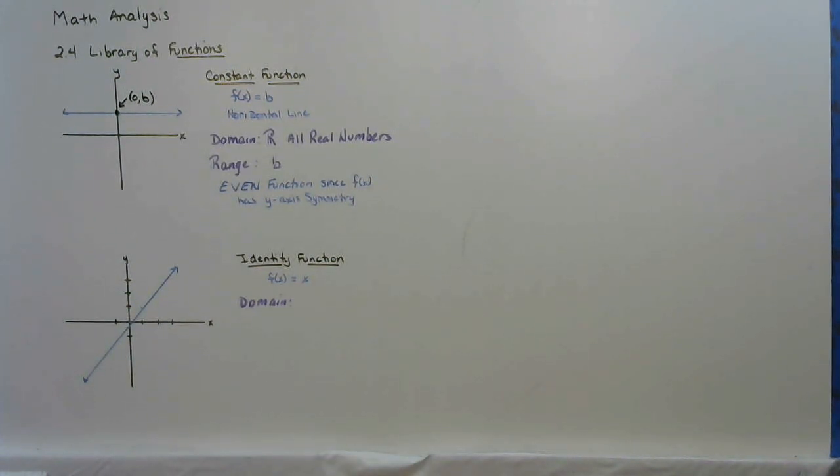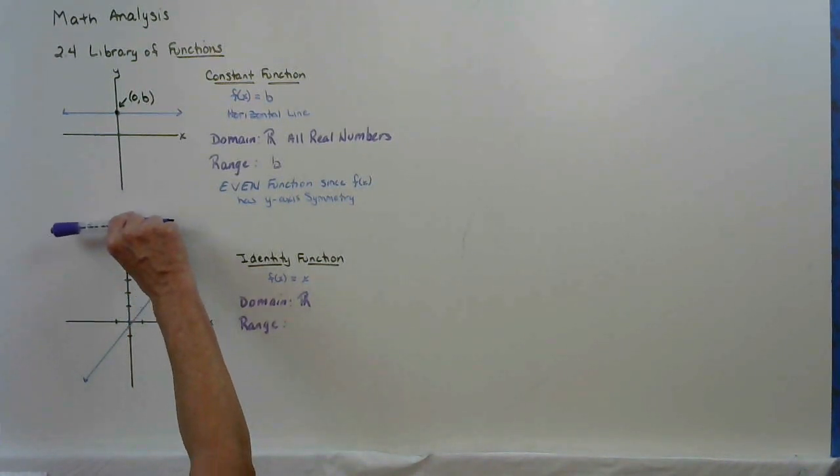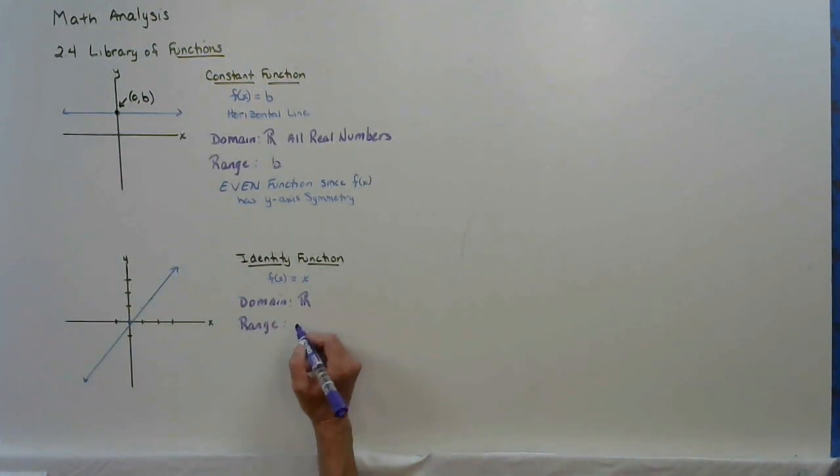The domain is whatever the x values are. Well, as I read left to right, my line goes on forever. So my domain is all real numbers. The range is your y values. How far is it from the smallest y value to the largest y value on the graph? Well, you'll notice we go from negative infinity all the way to positive infinity. All real numbers.